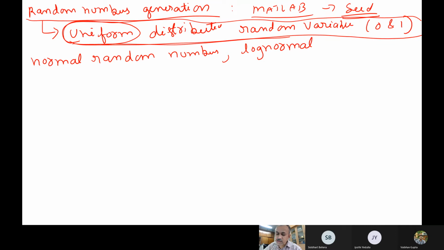We have discussed it previously. What is it that we have discussed? See, from a uniform random variable, can I generate a normal random variable? Or given normal random variables, can I generate log normal? Say, from normal, can I do log normal?